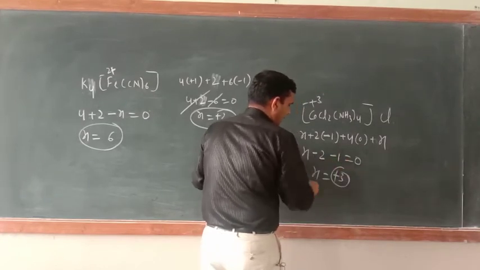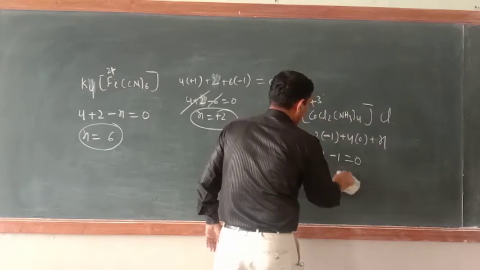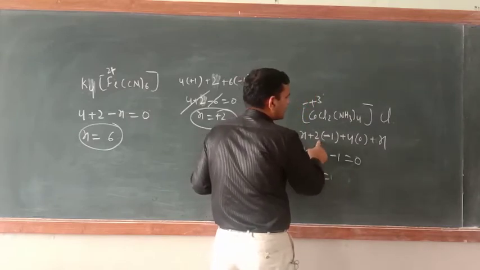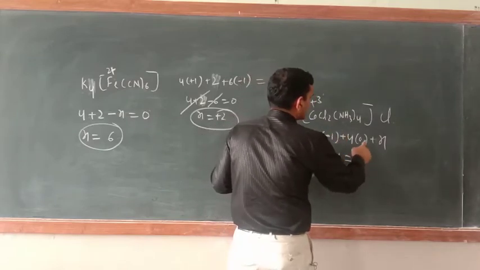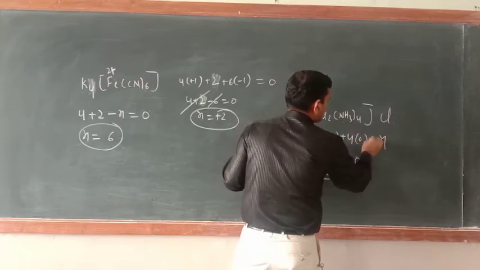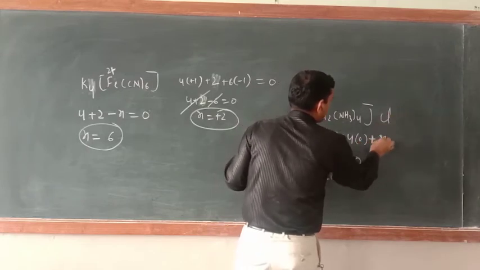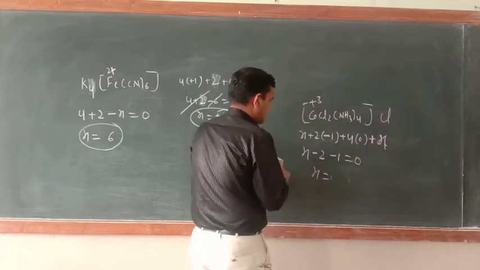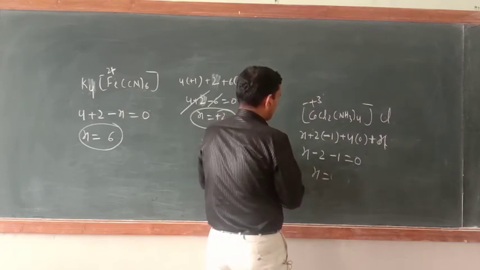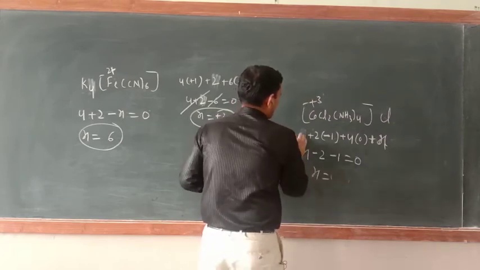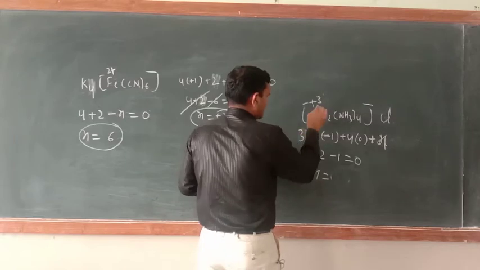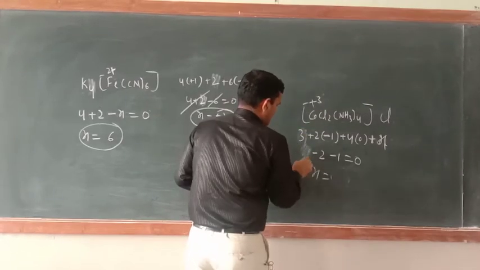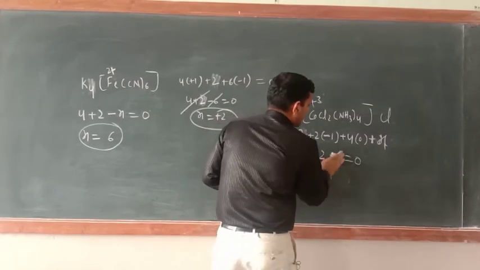So now x equal to what will come? Suppose this is x. Here you have to put 3, because you should know this one. So 3 minus 2, and here what is there?